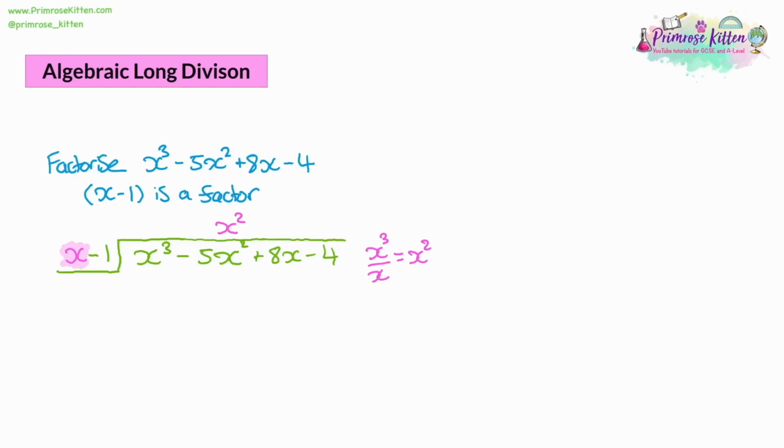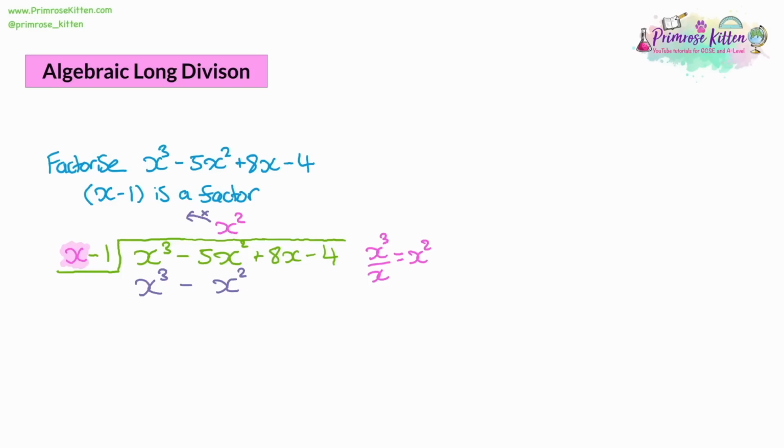We take our answer and multiply it by the terms at the start. x squared times x is x cubed, and x squared times negative 1 is negative 1x squared. If we've got x squared as our answer, the part of the calculation we've dealt with is x cubed minus x squared, but there's still a lot of the calculation left to go.